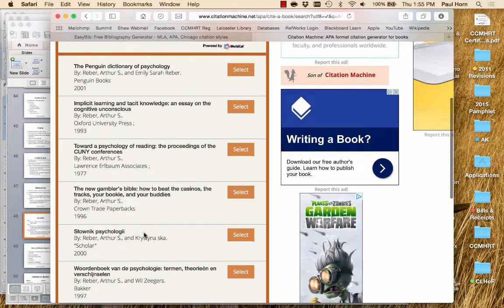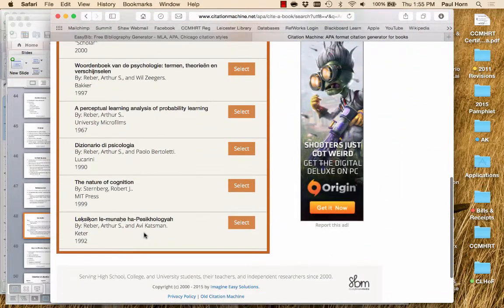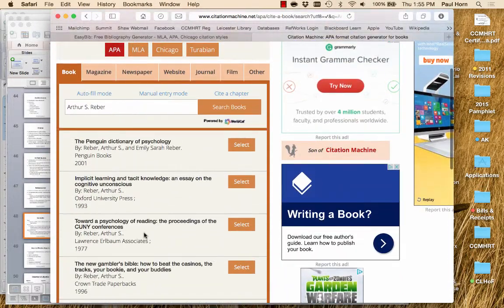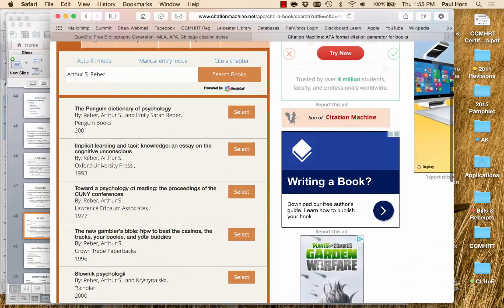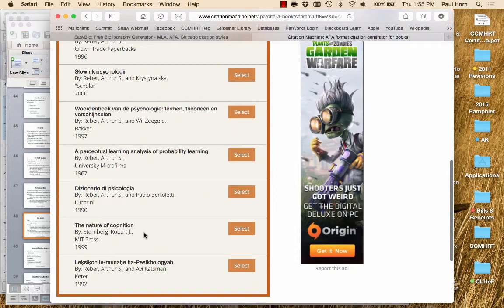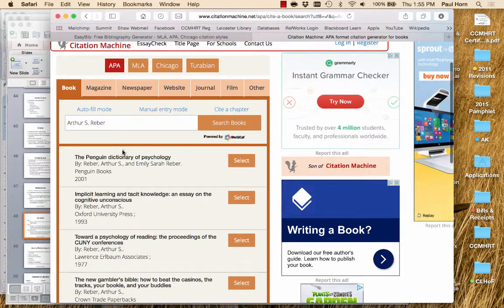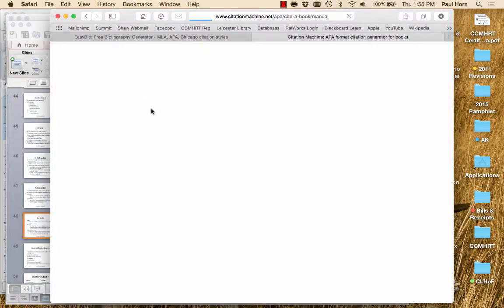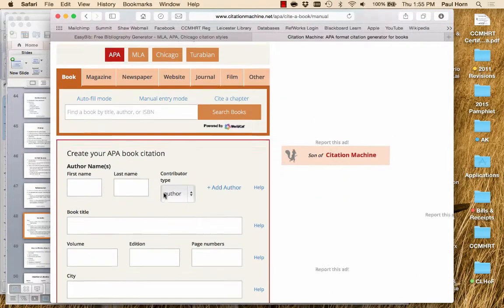So I would need to go down and see if I see it here. Well, I don't see it here. So what that means is I have to go back and do a manual citation. Don't feel bad about it. It's not that hard of a thing to do. So I'm going to put manual entry mode. And I actually wanted you to see how to do this.